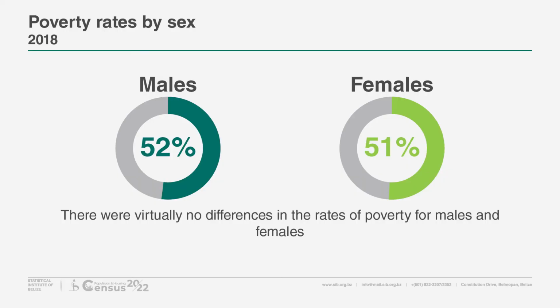Poverty rates by sex. There were virtually no differences in rates of poverty for males and females. Males had a slightly higher poverty rate of 52% compared to females at 51%.